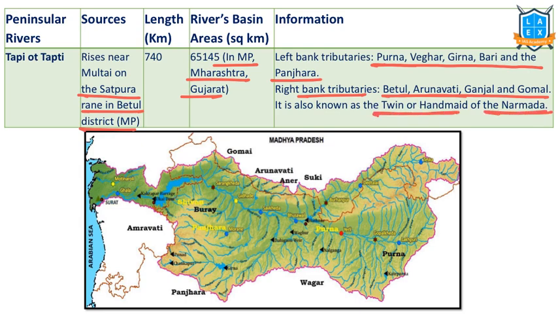It flows parallel to the Narmada region. On the north we have the Narmada river, and on the south this one also flows in a Rift Valley. That's why it is called the twin of Narmada.